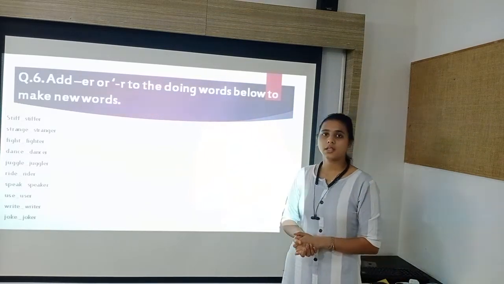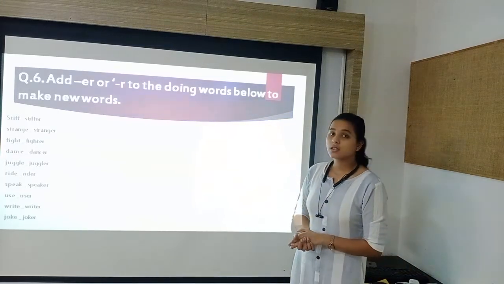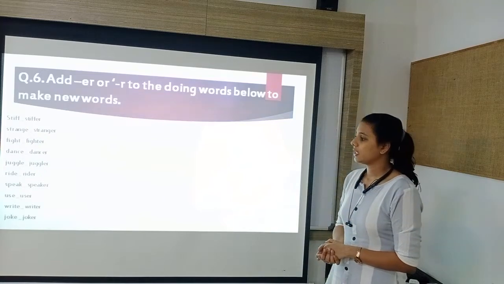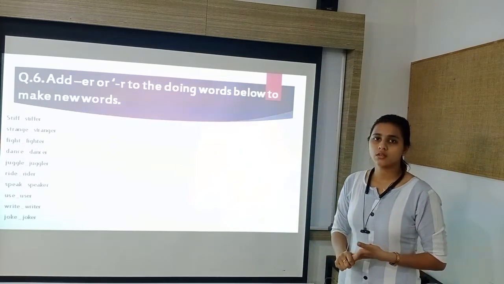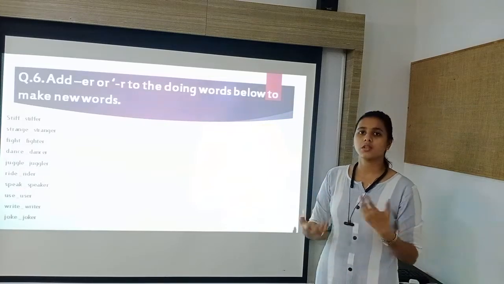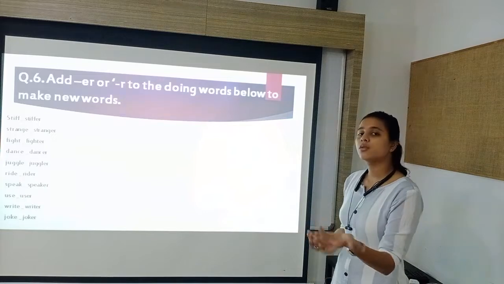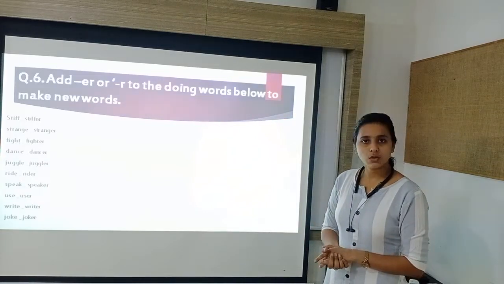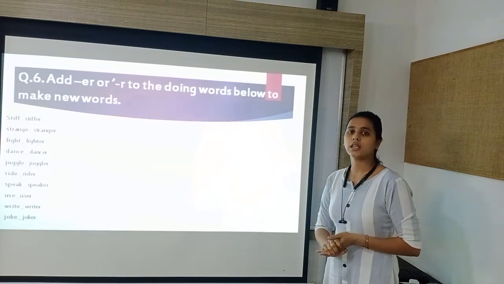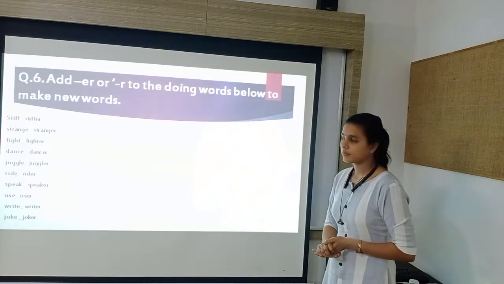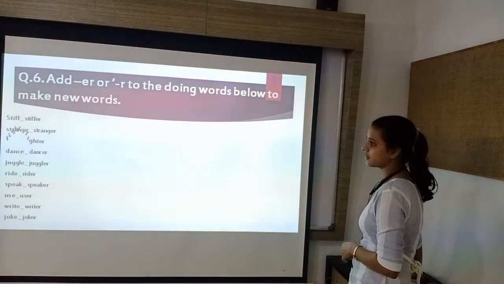Then speak, that is an activity of saying something, speaking. Next is use. Next is write. Then joke, that is to say something which is funny. So the one who tells the joke is known as a joker. So in this way you have to make the new words by adding r or er. Now let us see the next exercise.